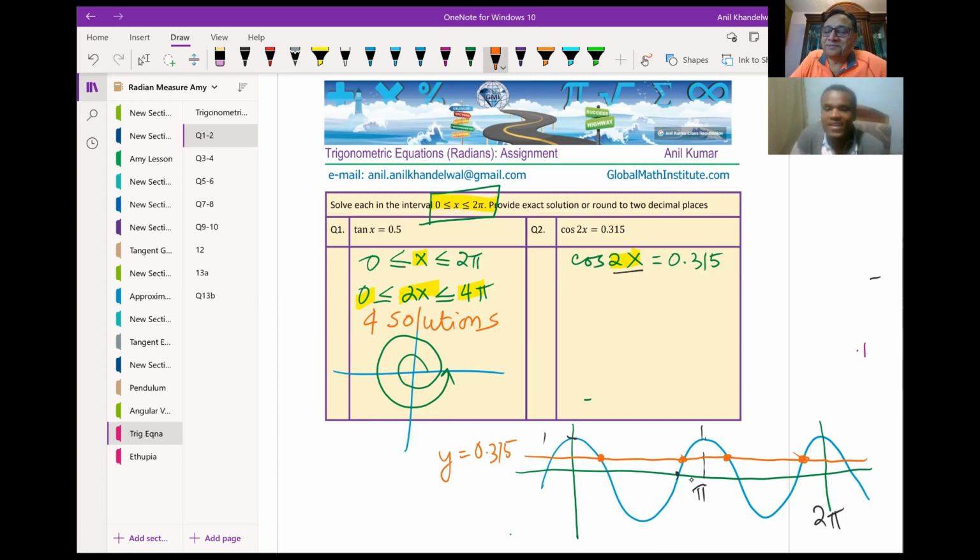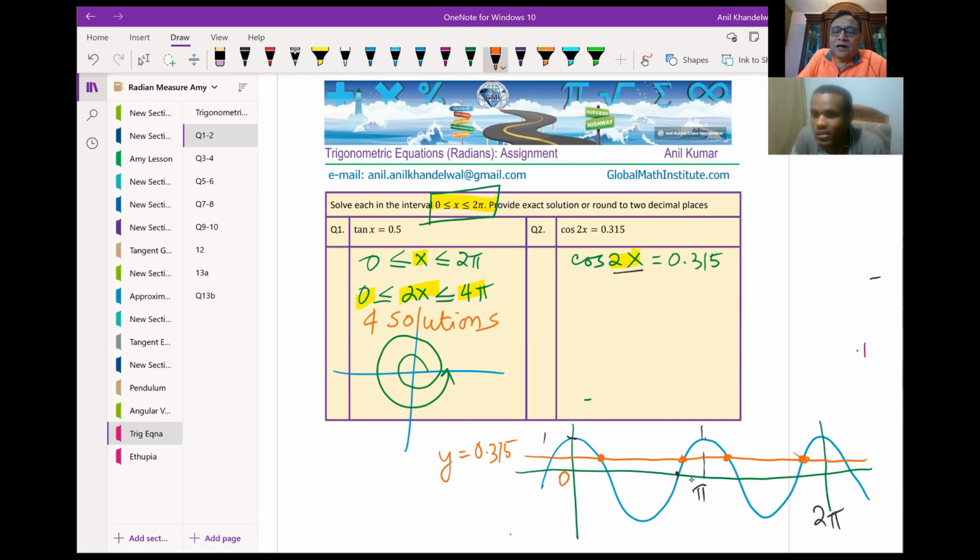I have a question here. Why do we not include 2 pi and the origin, since the argument says that 0 is less than or equal to x less than or equal to 2 pi, but we don't include the origin in the 2 pi?